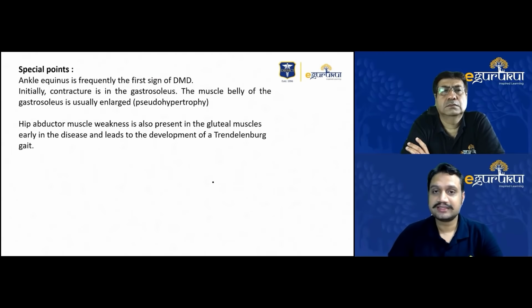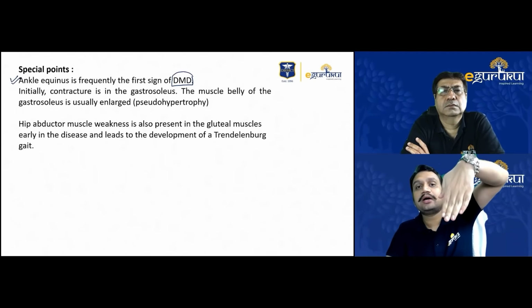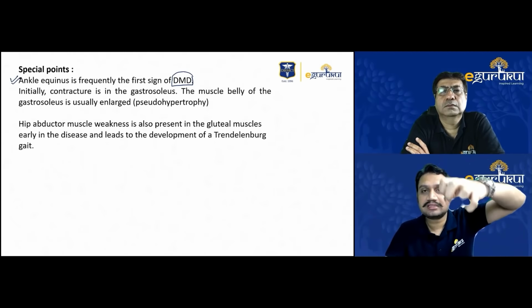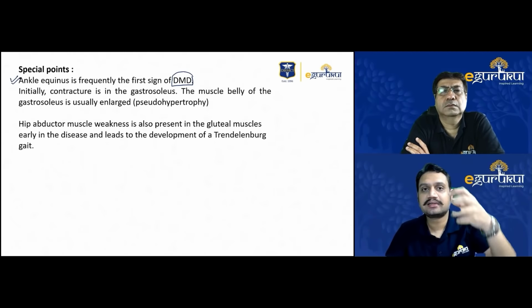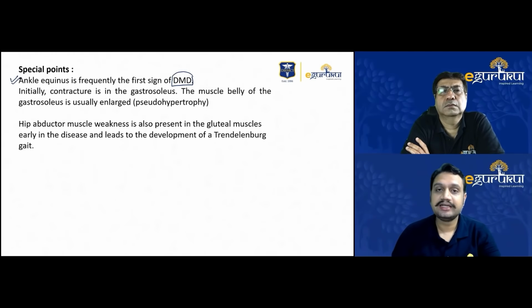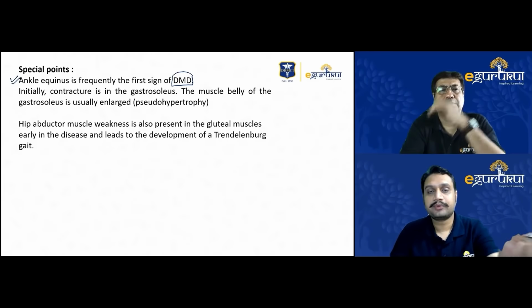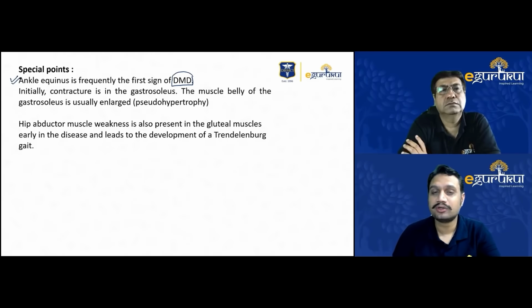Okay. So this is one important thing which I'm telling you again and again: the first involvement in Duchenne muscular dystrophy is the ankle, and the ankle goes into equinus. You all know equinus is going down. Again, the muscle is getting contracted, fibrotic, getting into a state of death. Initially the contracture involves the gastrosoleus, the gastrocnemius and the soleus muscle, and these muscle bellies are getting enlarged. I told you why we call it pseudohypertrophy. Another important thing, when it goes up, the proximal muscle involvement causes involvement of the hip abductor muscle, which goes into weakness.